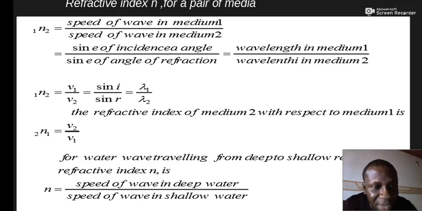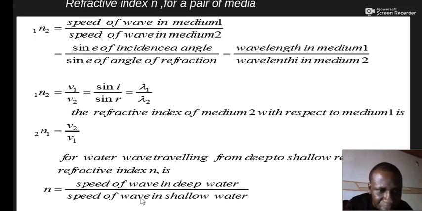If the order is reversed, such that we have the refractive index of medium 2 with respect to medium 1, we shall have the numbers reversed as 2 to 1, a ratio of speed in medium 2 to speed in medium 1. That will also change for the wavelength too. Lambda 2 will be up and that one will be down. So this chain of equations would also continue here if we wish to complete it.